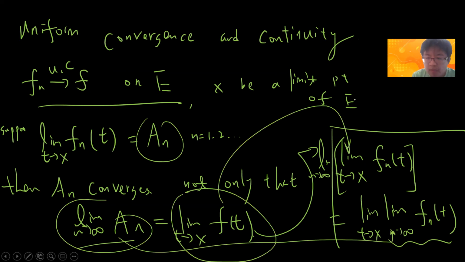That means you can exchange the limit in the discrete n going to infinity with the limit as t goes to x. So the theorem says that if f_n converges uniformly, then the limits can be exchanged.